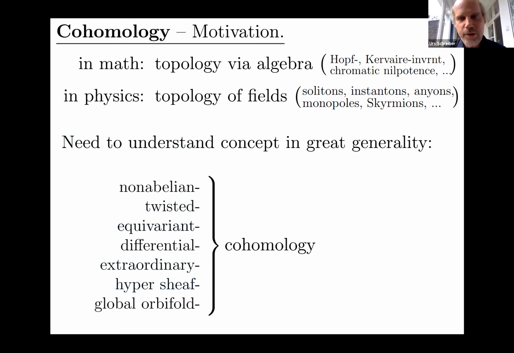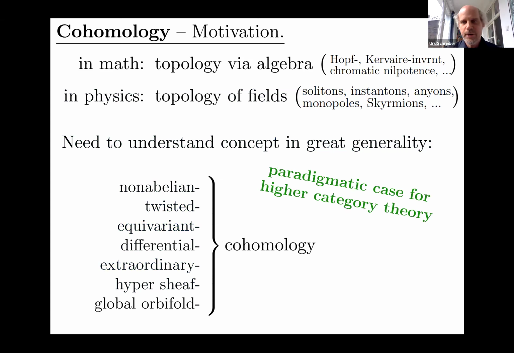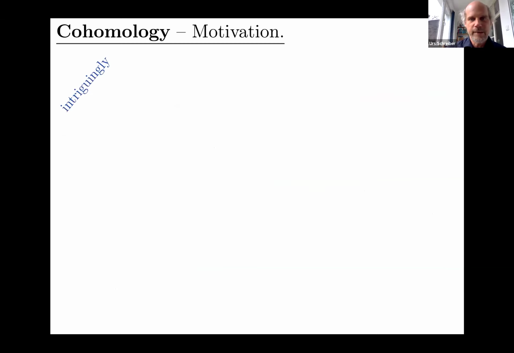Whenever you want to understand a concept in great generality, that's a paradigmatic case for applying category theory. And in our case, since all this is related to homotopy theory, it's a case for applying higher category theory. So in a sense, we're looking for a good theory of cohomology in this generality.